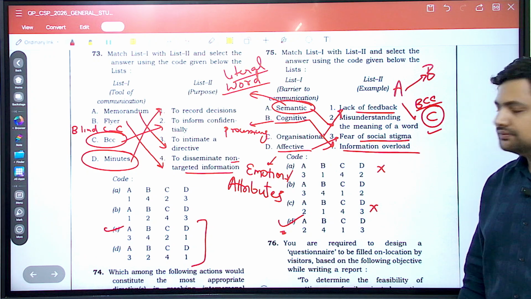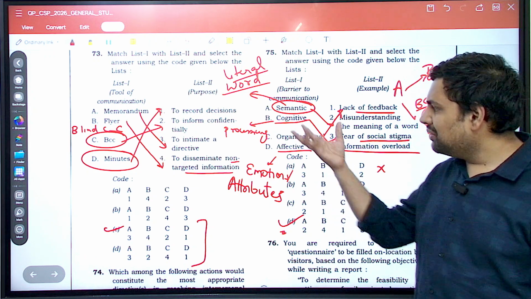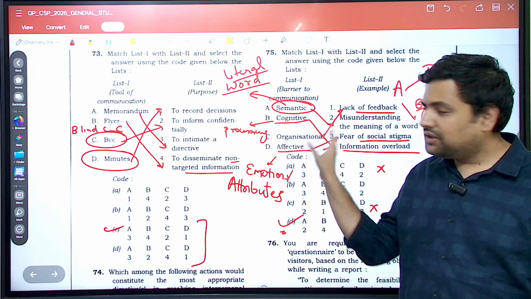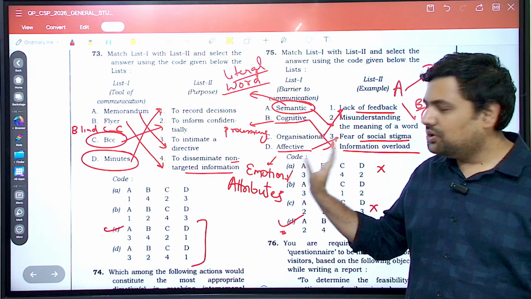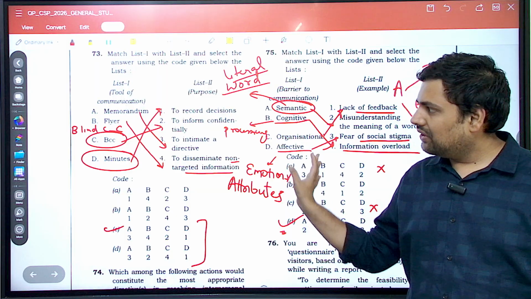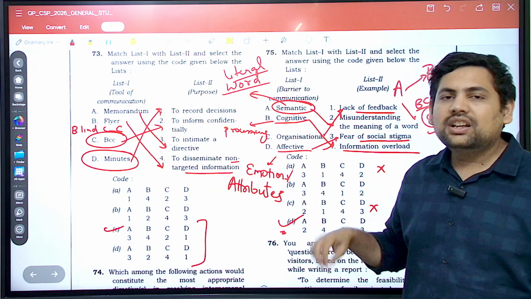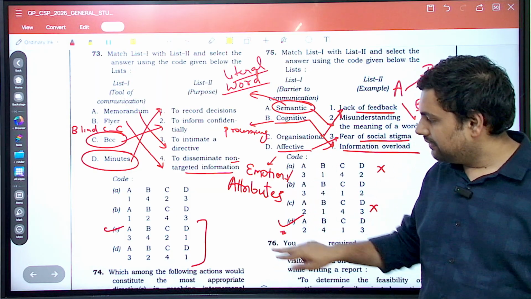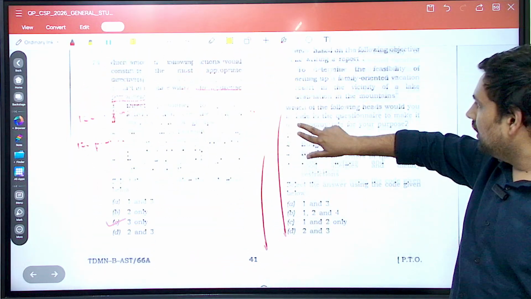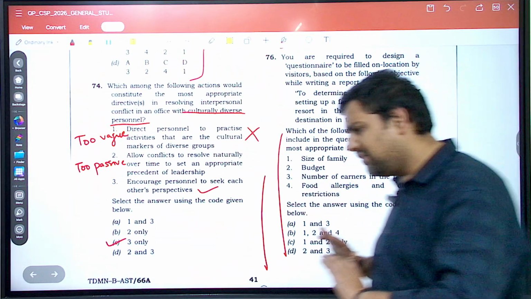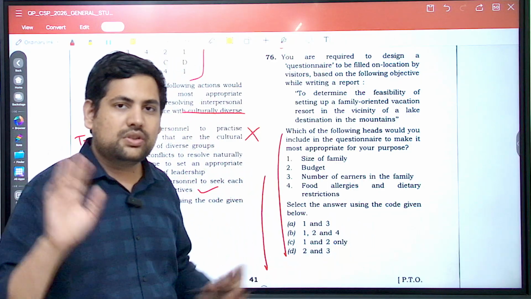Understood? Simple. That is why you need to know 2 3 words. If you have done ethics well, then you can do it. Otherwise, this is the first question that I will say that may become difficult for you. Then now let's see this. This is also very logical. You don't need any course for this.